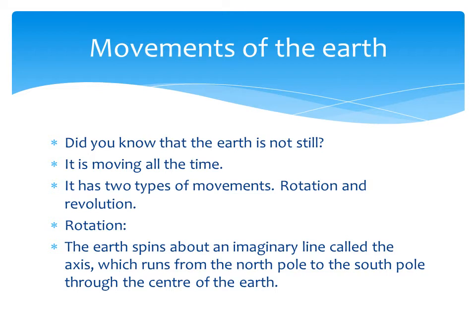Then we saw about our stars and constellations, right? The stars are very hot balls of gases. The stars are luminous objects. They produce their own light and heat. From our earth, they appear to be very small. Why?